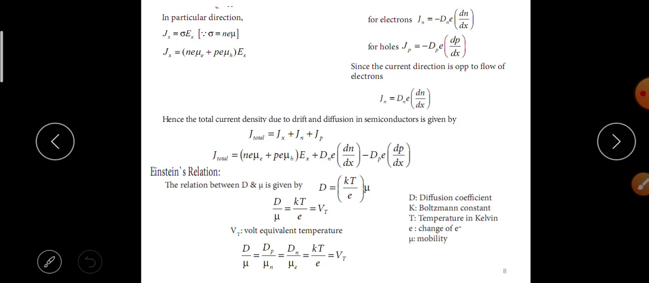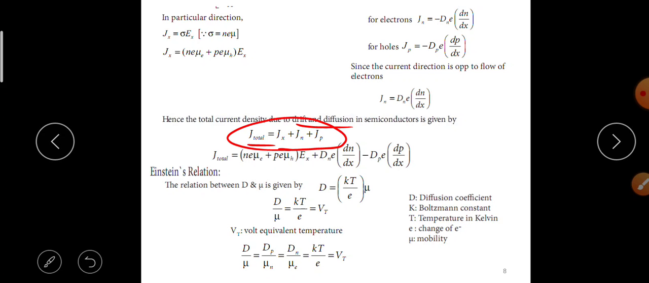For electrons, Jn is equal to minus Dn E into dn by dx. For holes, Jp is equal to minus Dp E into dp by dx. Since the current direction is opposite to the flow of electrons, Jn is equal to Dn E into dn by dx. Hence the total current density due to drift and diffusion in a semiconductor is given by J total is equal to Jx plus Jn plus Jp.